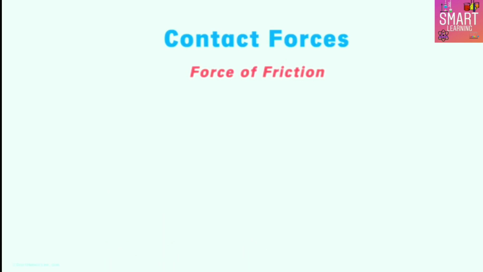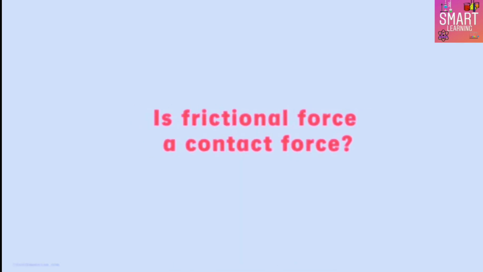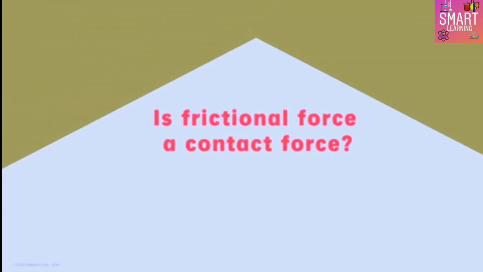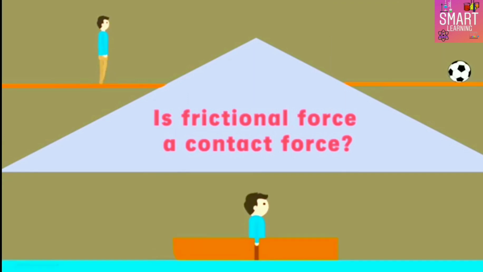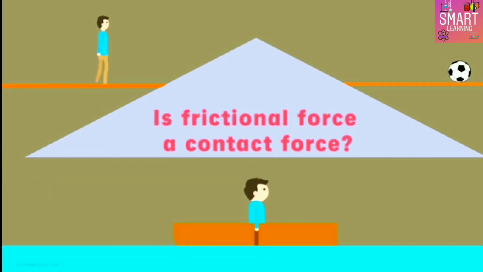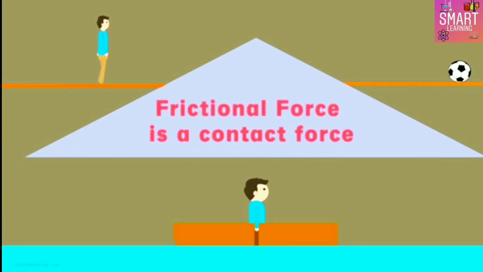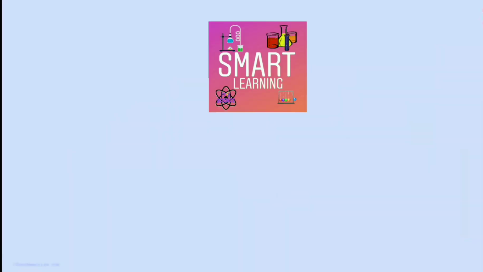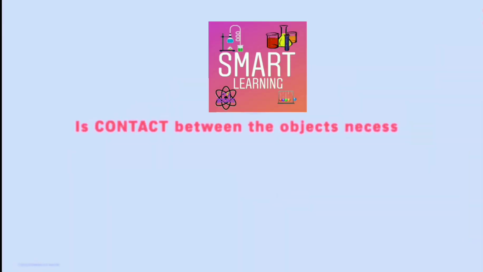So from all the examples that we have seen in this video, what can you conclude about the force of friction? Is it a contact force? We see that in the first example, the ball was in contact with the surface. In the second example, the foot was in contact with the ground. And finally, the boat was in contact with the surface of the water. So we can safely say that the force of friction is a contact force. But is contact between the objects necessary for a force to act between them?